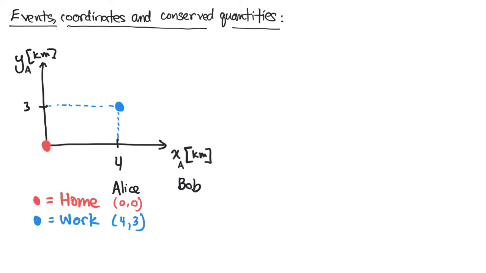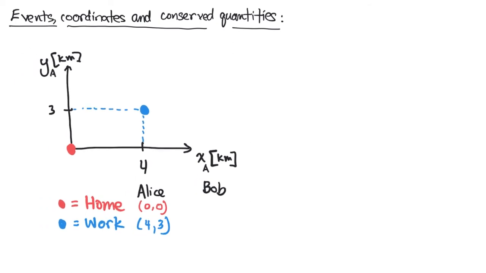Okay, so Alice has chosen to use east, west, and north, south as her coordinate system. But along comes Bob, who's a little bit contrarian, and he decides east, west, north, south is too straightforward. He wants to have a different coordinate system. So Bob chooses a different coordinate system. We're going to indicate that with a green line.